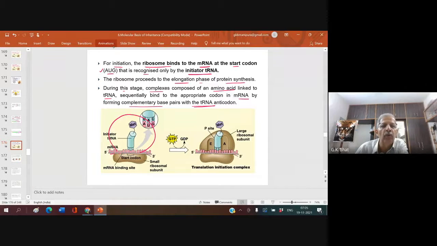First we require a start codon, AUG. Then the relevant tRNAs should come. Relevant tRNA means tRNAs having bases complementary to this codon. There will not be any punctuation, any comma, any stop. It is a continuous process.